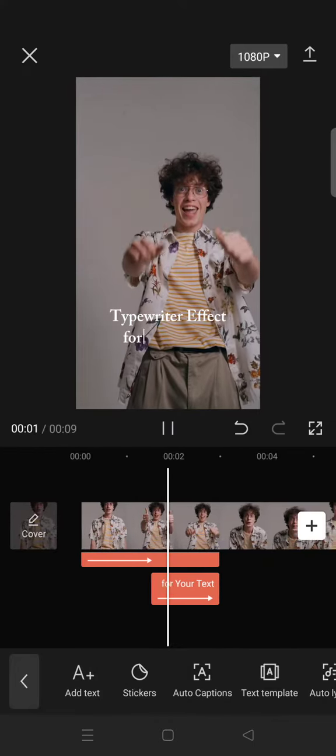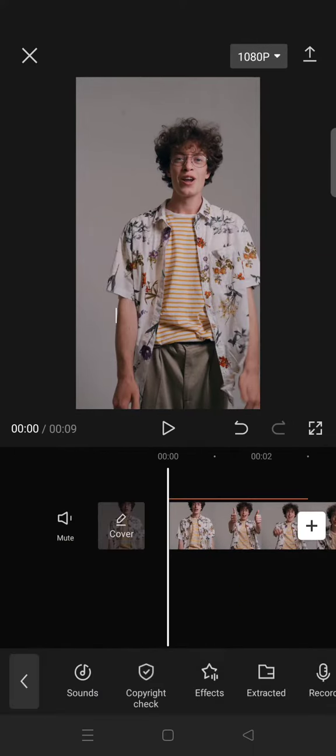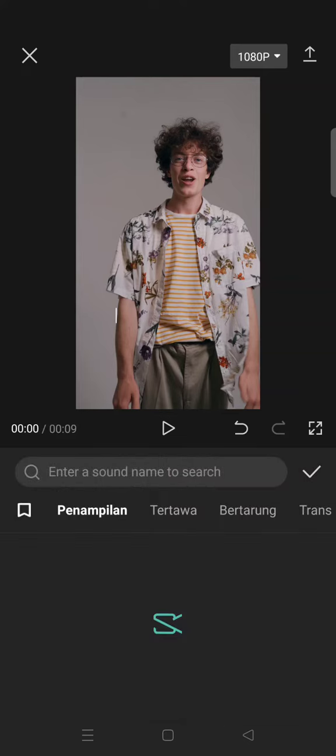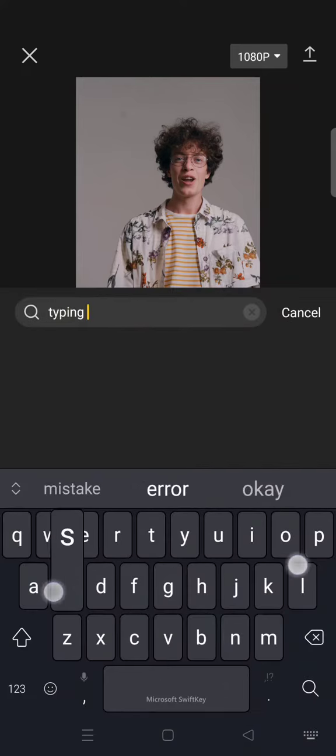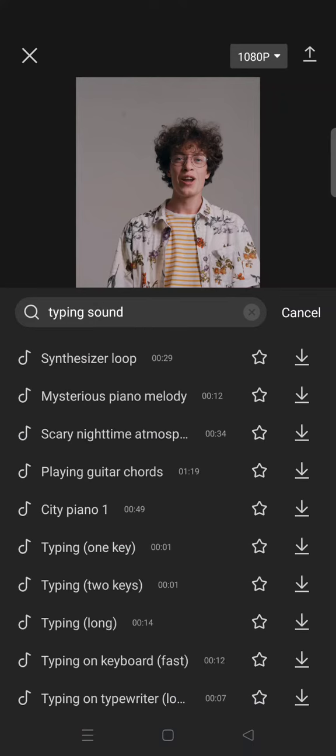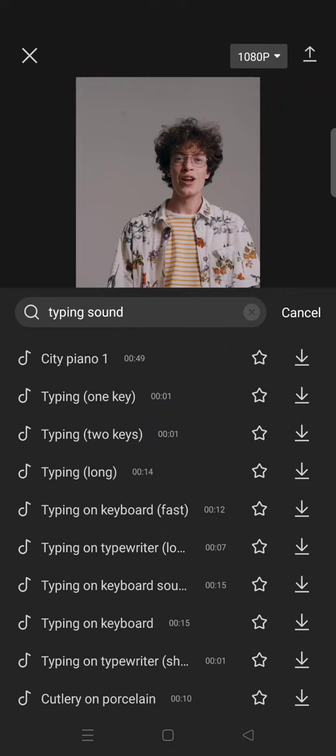And to add the sound effect, you can just go to audio, click on effects, and type in typing sound. Okay, search for typing sound. So there will be lots of options. You can just choose whichever one you think fits your text the best. I'm going to use the typing or typewriter one.